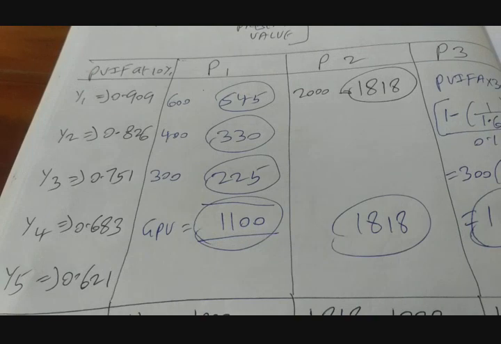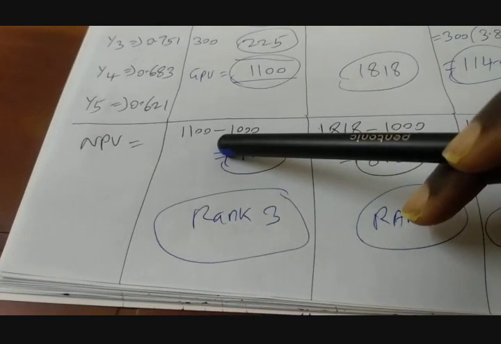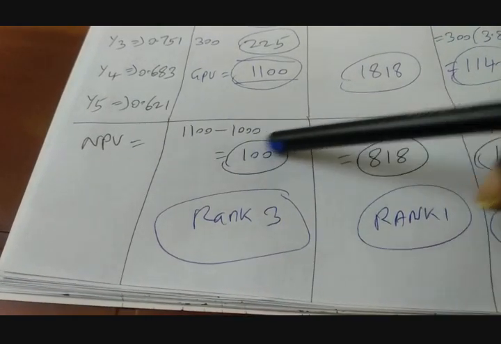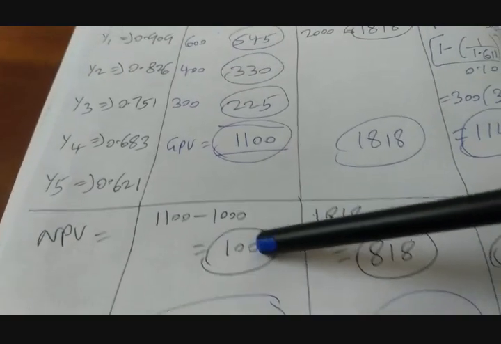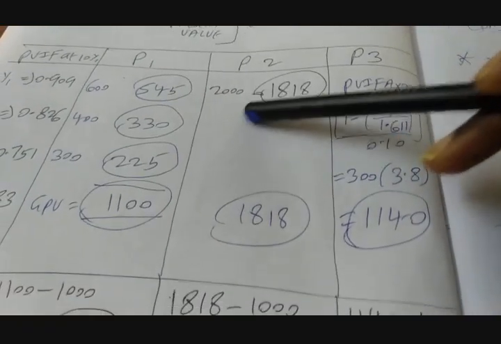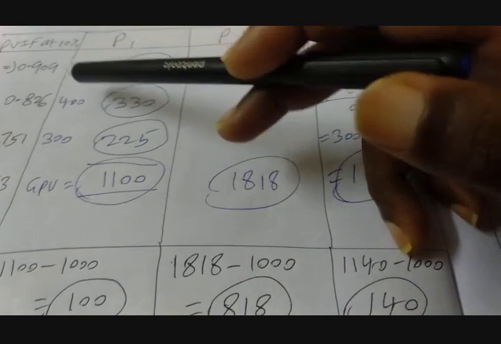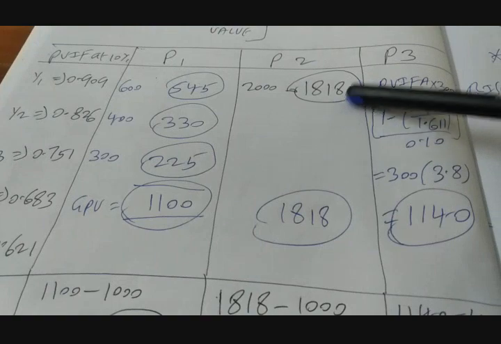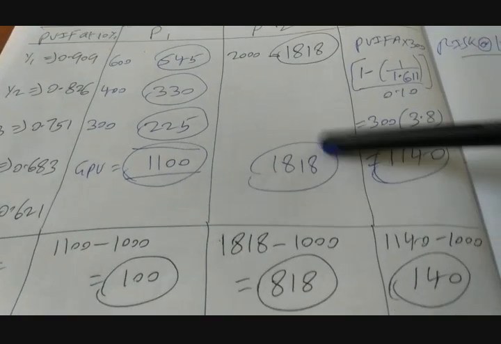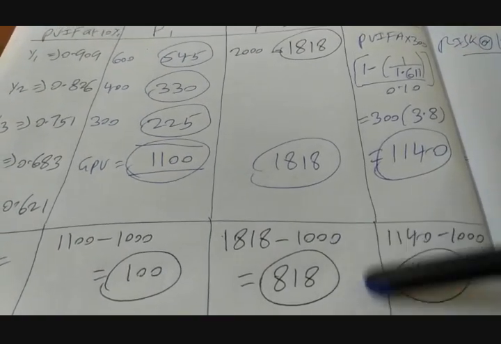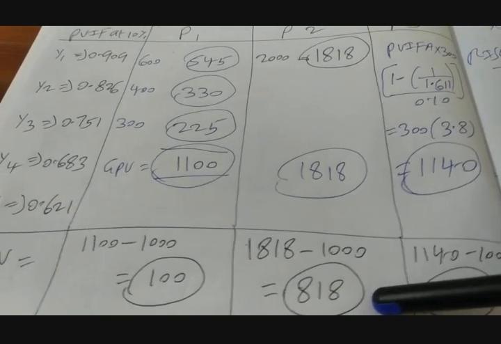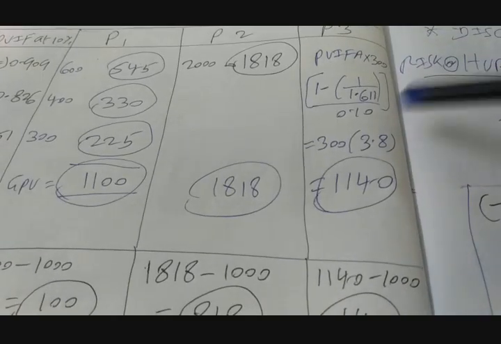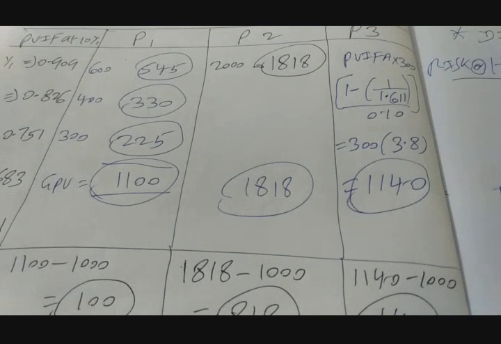Now let's find out NPV. So 1100 crores GPV minus present value of initial investment 1000 gives us NPV of 100 crores, right? Now let us do similarly for project 2. 2000 is the absolute value of cash flow, into discount factor of 0.909, gives us the gross present value of 1818, only 1 year. So 1818 minus 1000 gives us a net present value of 818. For project 3, there is a peculiar thing that is happening, right?